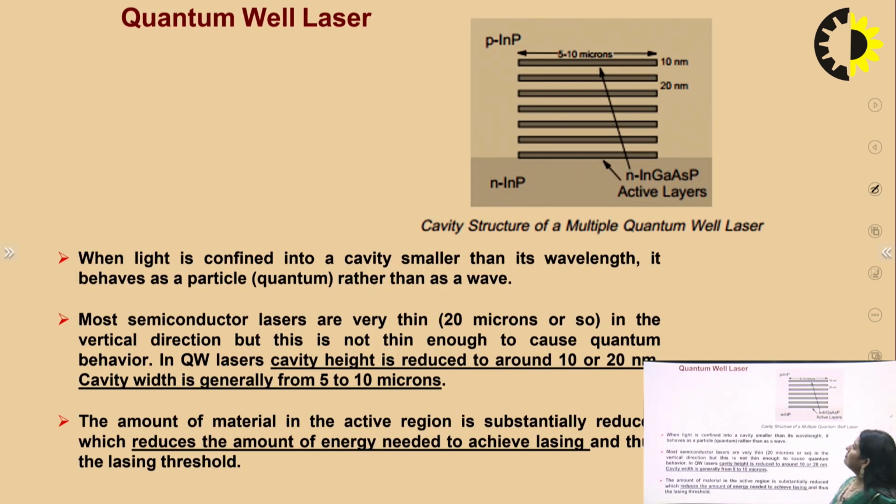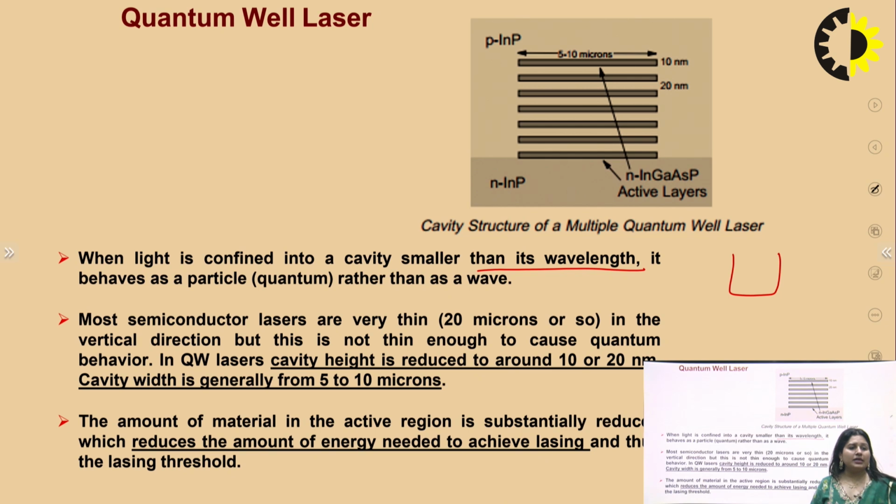Next one is the quantum well laser. A quantum well laser is a stack of quantum layers, with a well type of structure like this. When light is confined into a cavity smaller than its wavelength, it behaves as a particle, that is quantum, rather than as a wave.